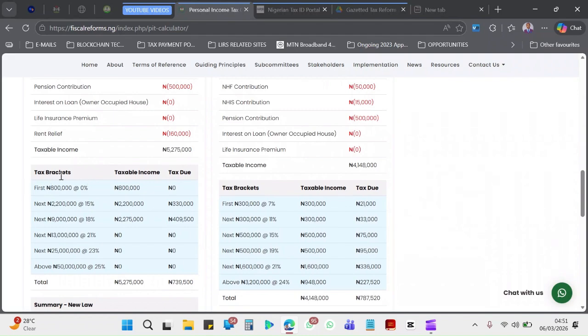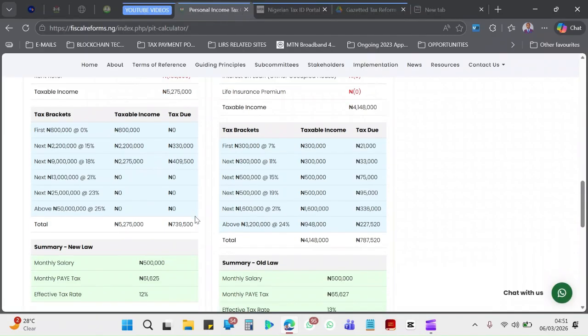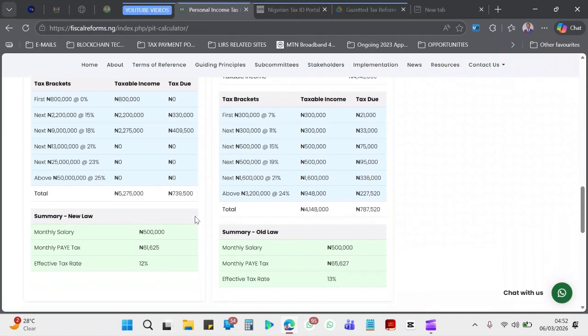And also looking at your tax bracket, the first 800,000 naira you will not be paying any tax. So the next 2.2 million of that money that you're earning, you'll be making tax payment for it. And now the next 9 million of that, you'll be making payment for that. So that is the way this calculation works. Maybe in subsequent videos I will break it down so that you can know.